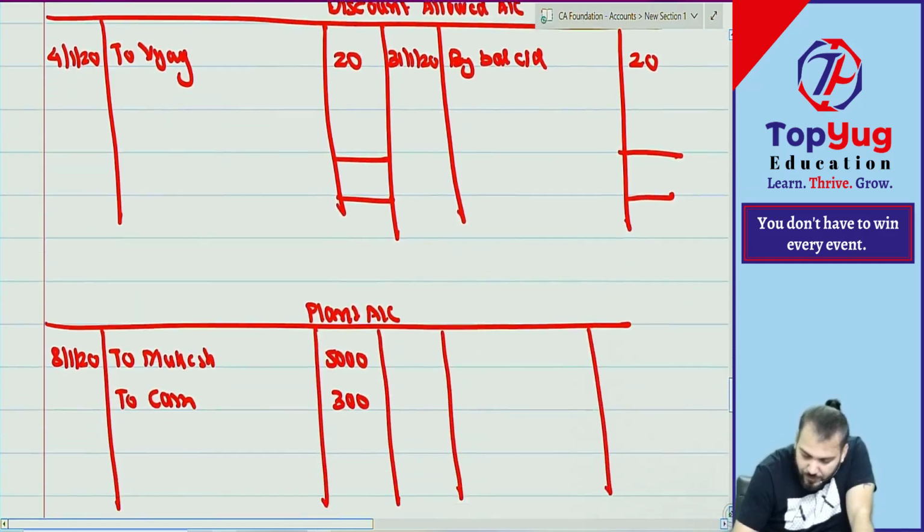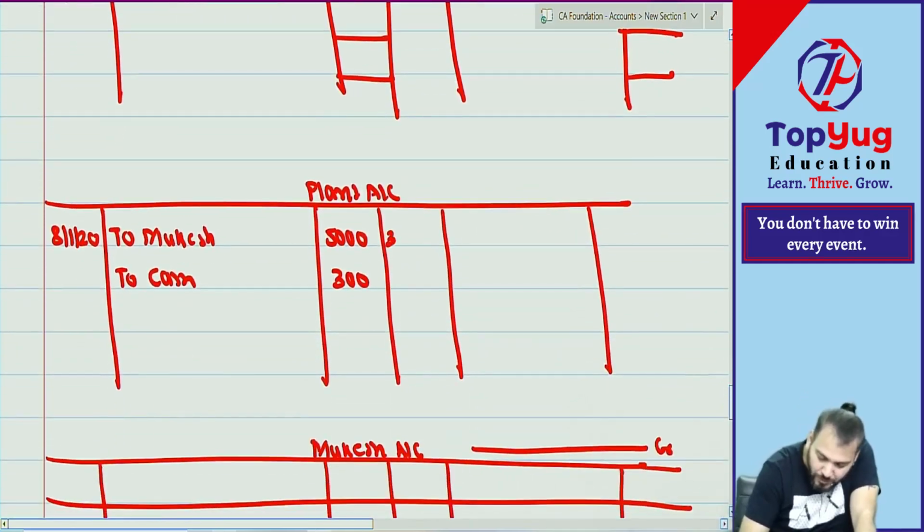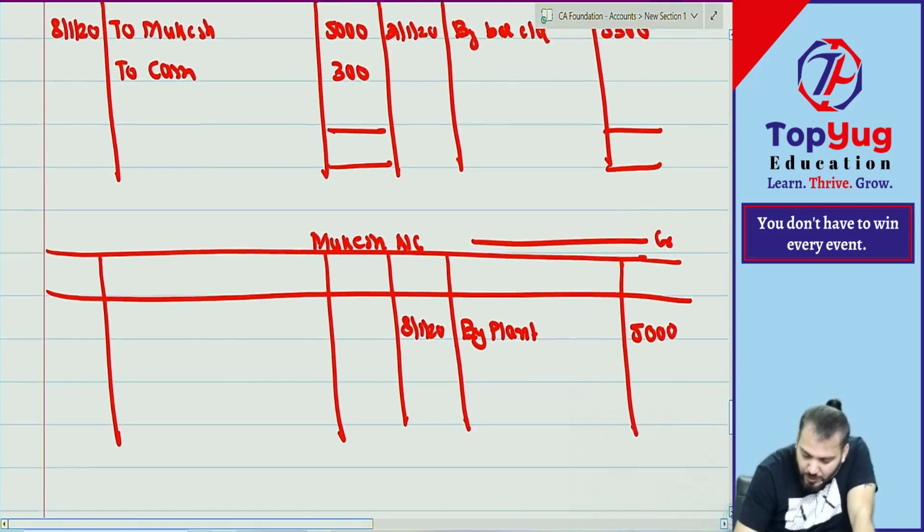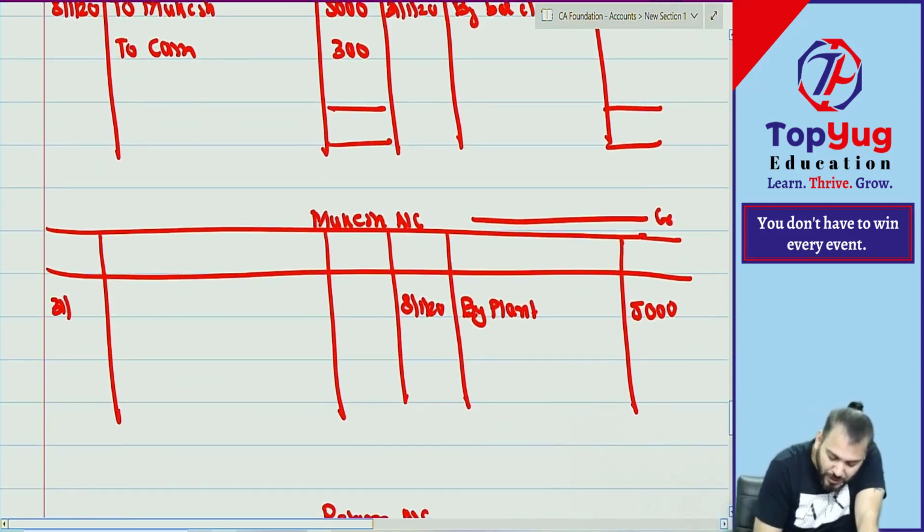Then plant account, 31st Jan 2020, by balance carried down. How much? 5,300. Understood. Then Mukesh, on 31st Jan 2020, to balance carried down.